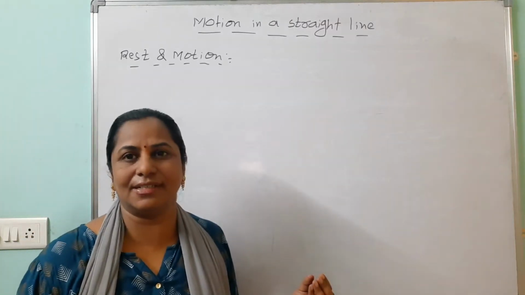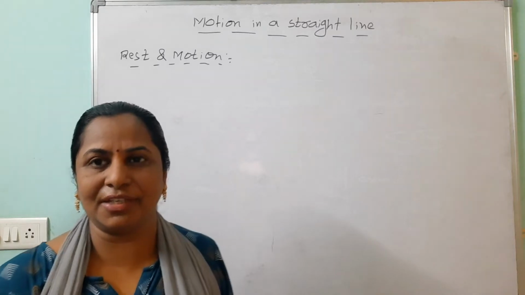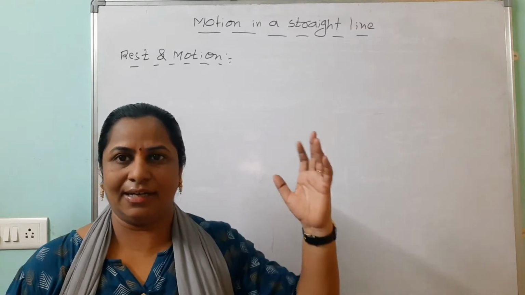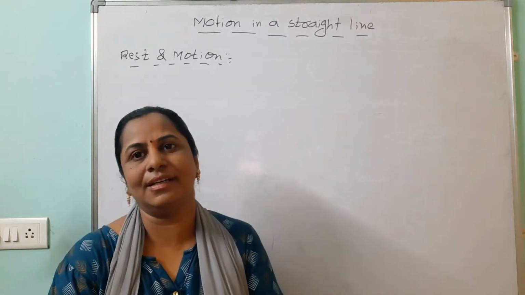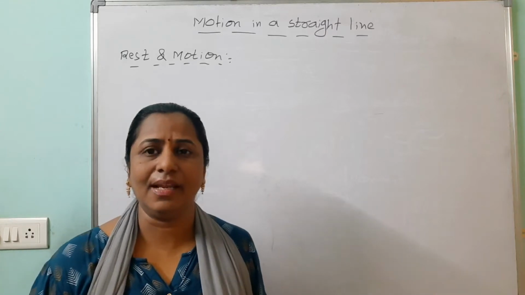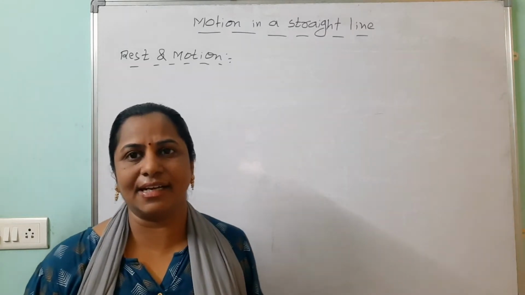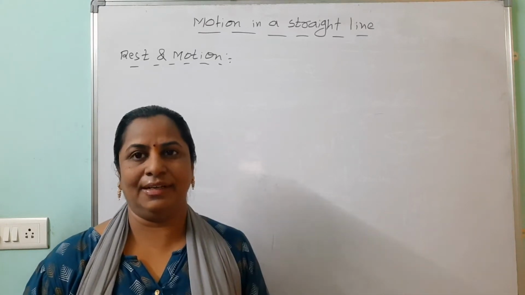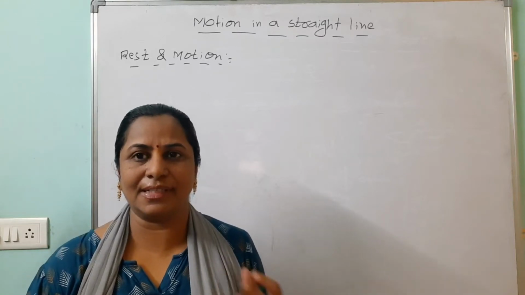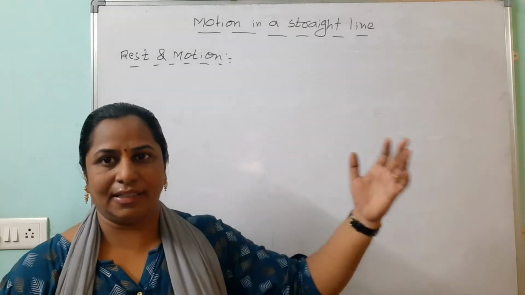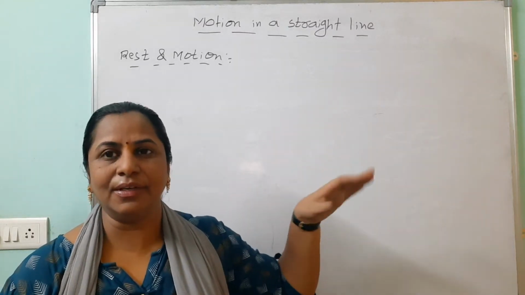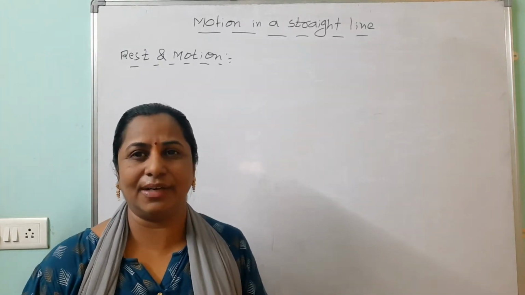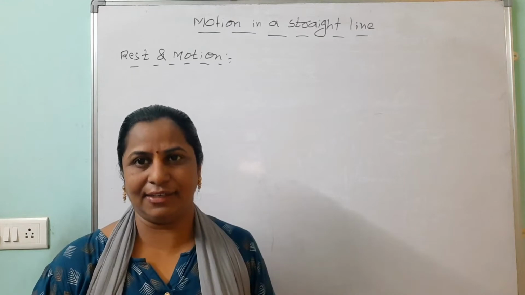In our lower classes, you know the normal definition: if the position of the body does not change with respect to time, you can say this board, that cupboard, those buildings and trees are all at rest. And when we take vehicles, they are in moving condition. Why? Their position is changing with respect to time. You can say those are in motion. But when we raise the reference frame, we have to say that with respect to this building, this is at rest, because it doesn't change its position. But we are in motion. So like that, rest and motion are relative to each other.